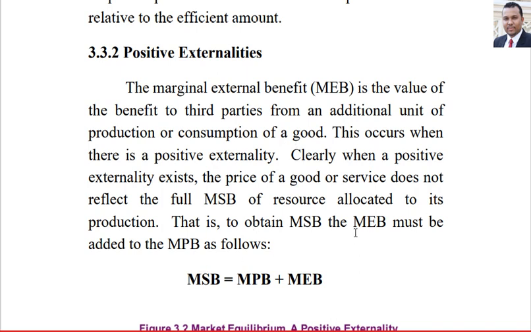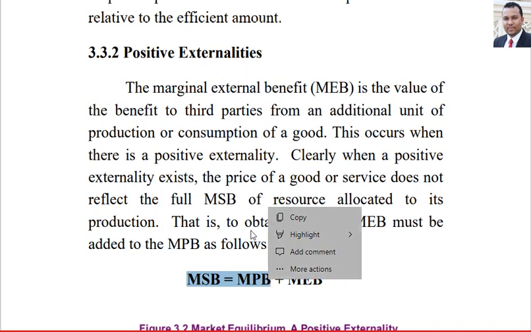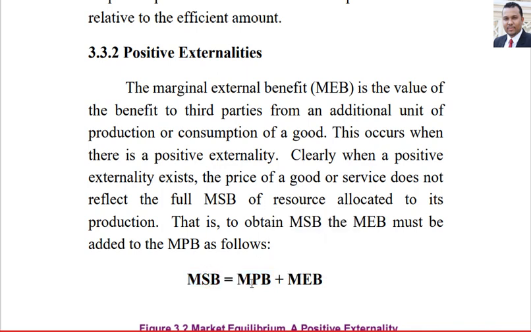If you remember our equilibrium condition for efficiency in chapter number 2, marginal social benefit equals marginal private benefit without externalities. But with externalities, we have a new condition: marginal social benefit equals marginal private benefit plus marginal external benefit.